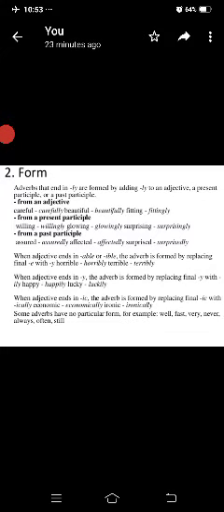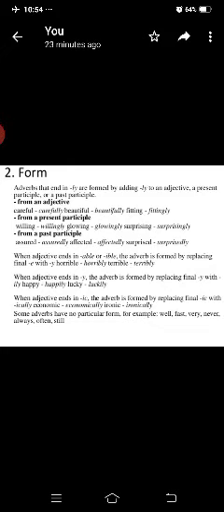When an adjective ends in ic, the adverb is formed by replacing the final ic with ically. Economic, economically, ironic, ironically. See, when the adjective ends with ic, to form an adverb, just add ically.